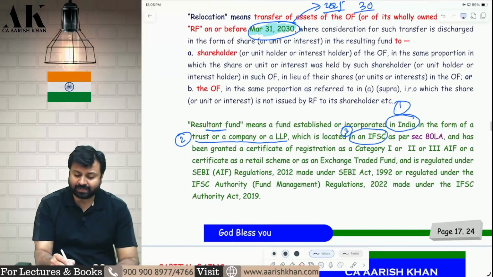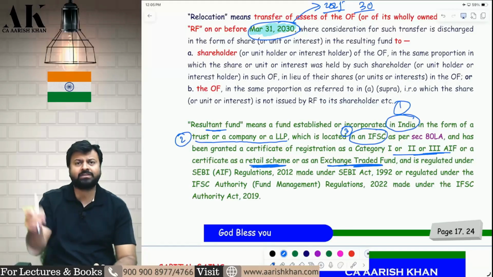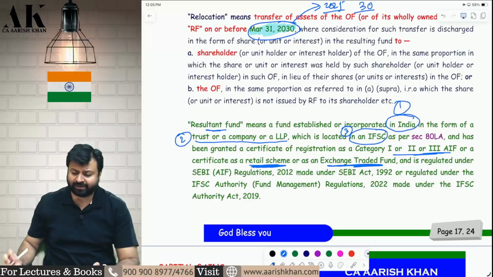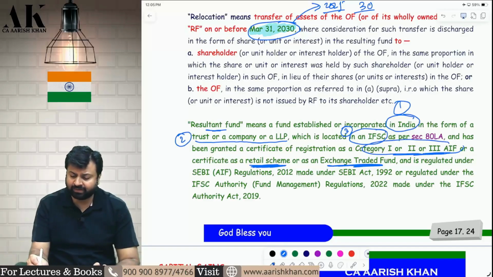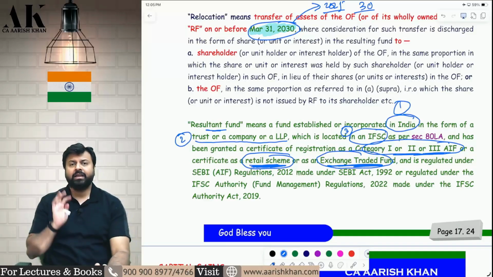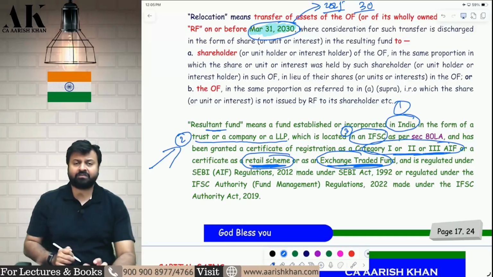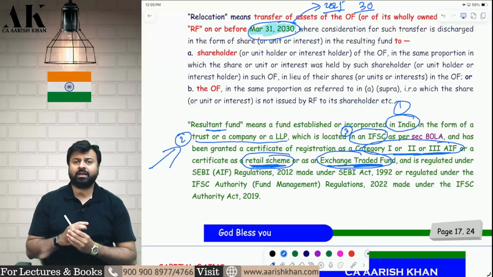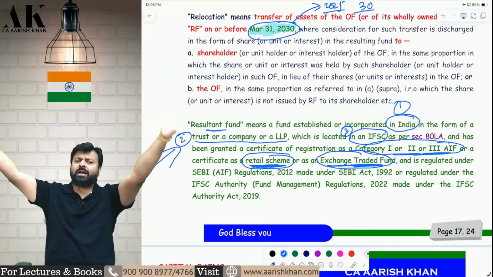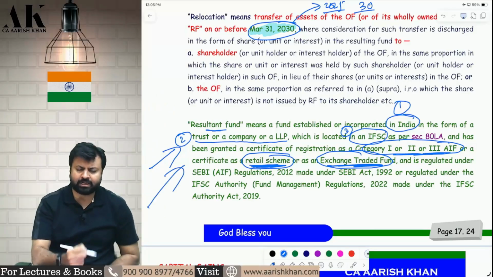Fourth, it has been granted a certificate of category 1, 2, 3 AIF, or a certificate of retail scheme, or a certificate of ETF, just like the specified fund definition. So they have a certificate of AIF or certificate of retail scheme or certificate of exchange traded fund. If all these four conditions are fulfilled, your fund will be called a resultant fund. So you have to close your original fund outside India and bring your unit holders to this resultant fund.